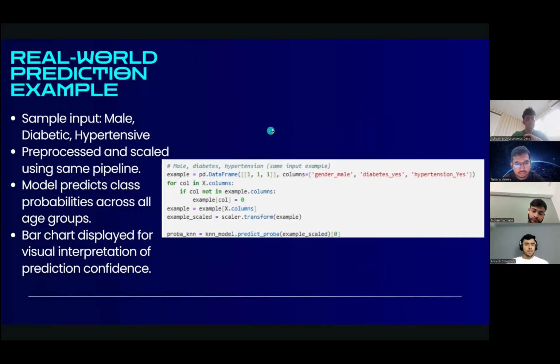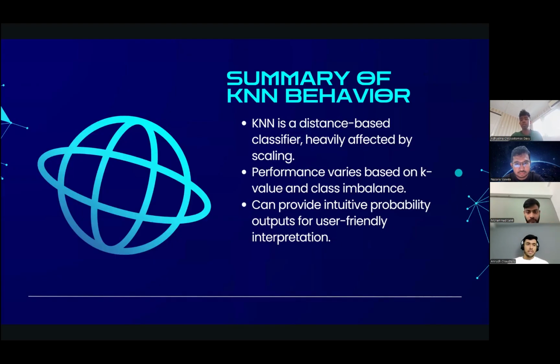The model predicts class probabilities across all age groups, 0 for young, 1 for middle, and 2 for old. Bars are displayed for visual interpretation of prediction confidence. The bar chart is given in the slide, and in the Jupyter notebook we have sent to you.